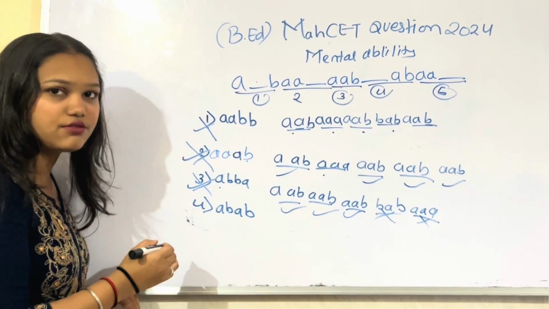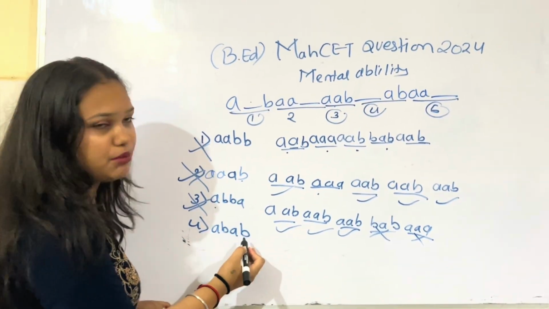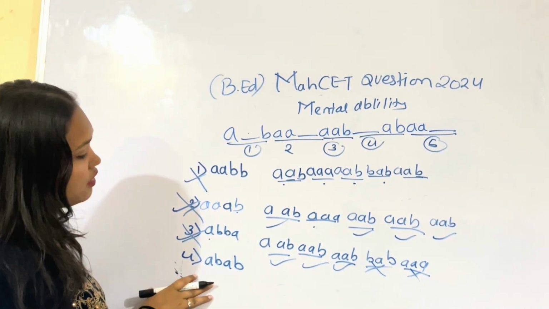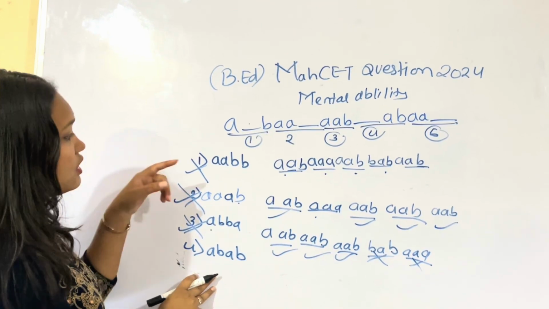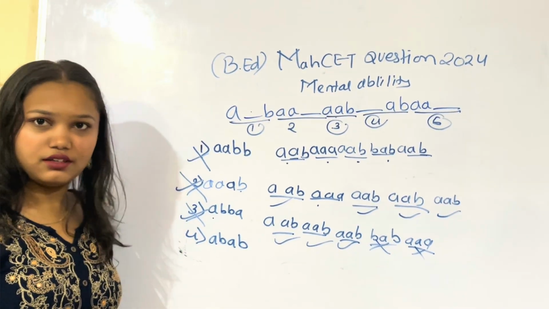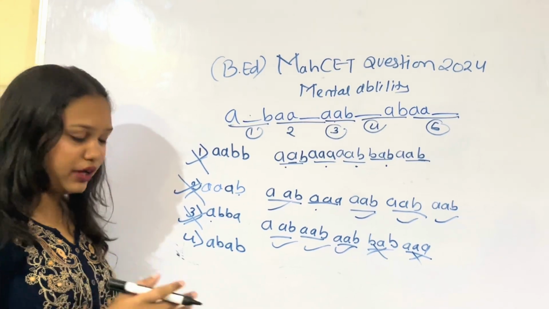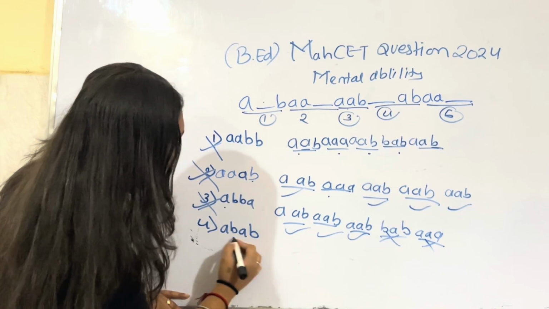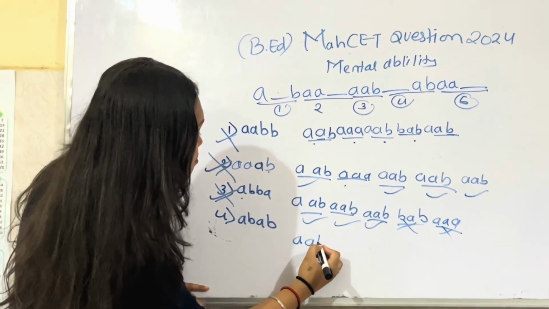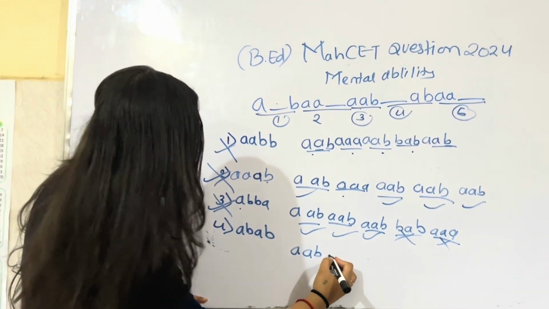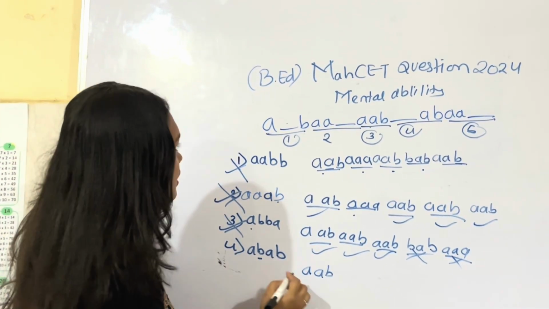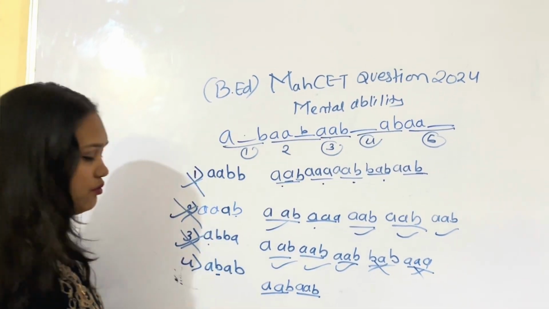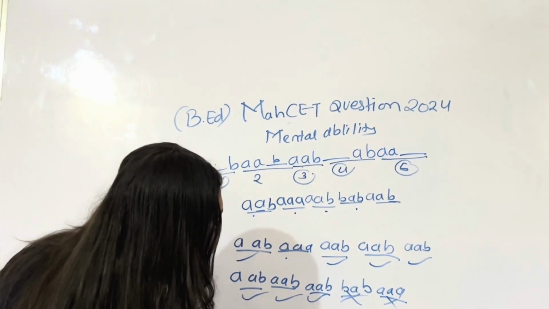Now the fourth one, the very last one, is A, B. This is our answer, because we can eliminate all three of the other options. But for your understanding, I will explain why this is our answer. You can put A, B, and the second letter is B. We can also put B here. The second series is complete. Now the third one is already done.